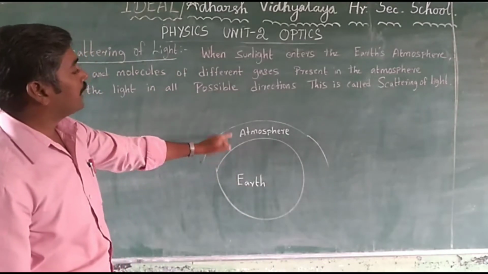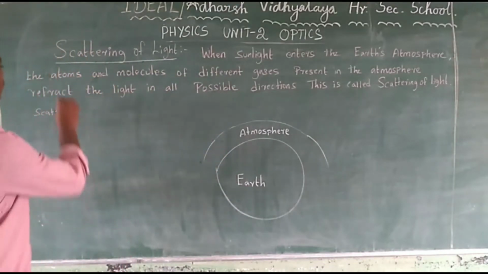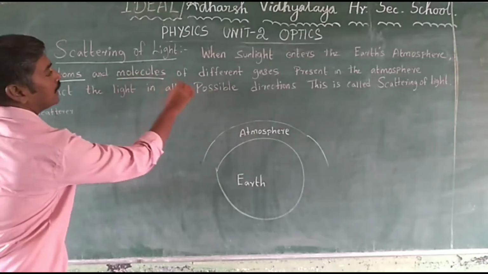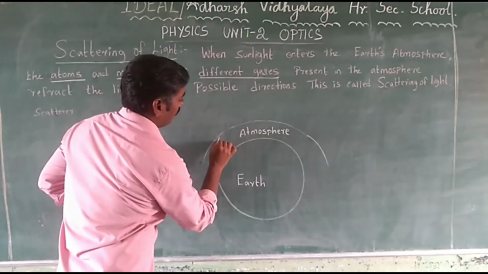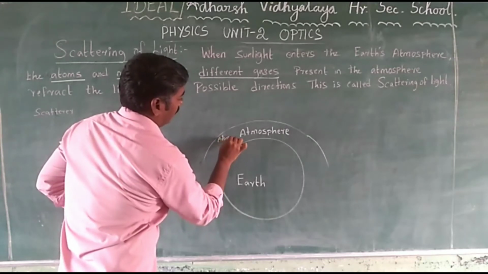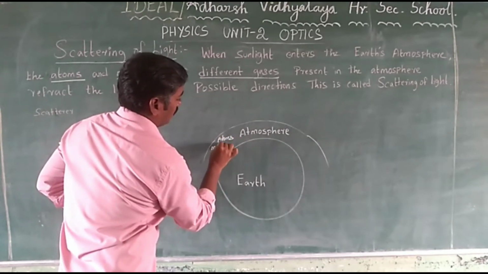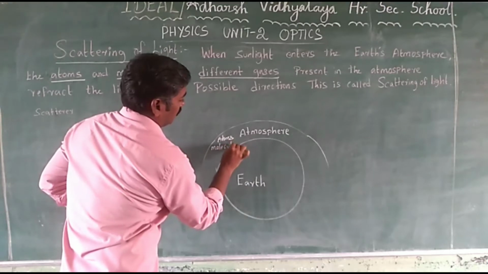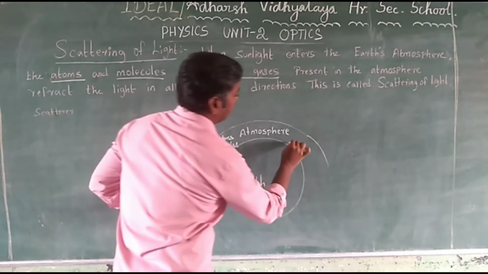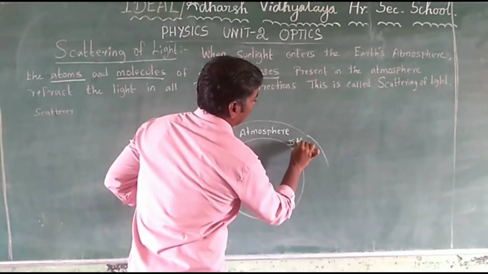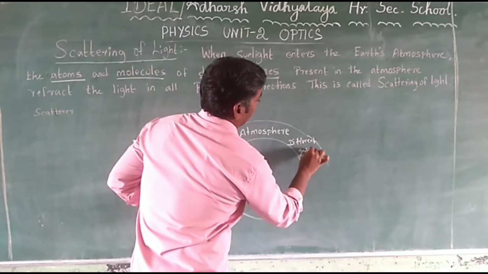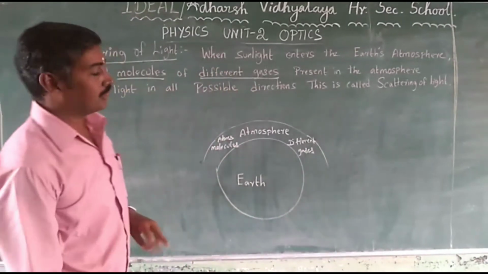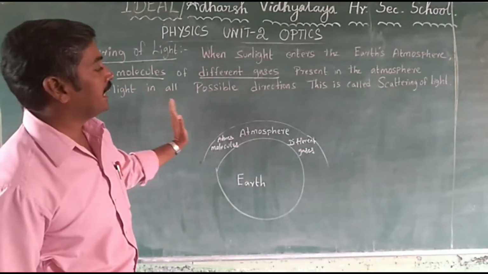Inside the atmosphere there are atoms, molecules, different gases. Okay. The sunlight enters the Earth atmosphere.